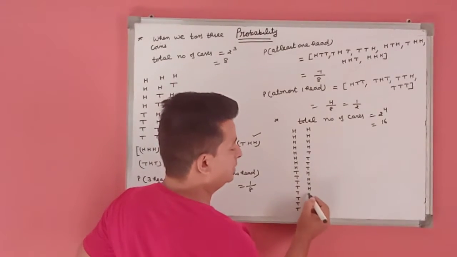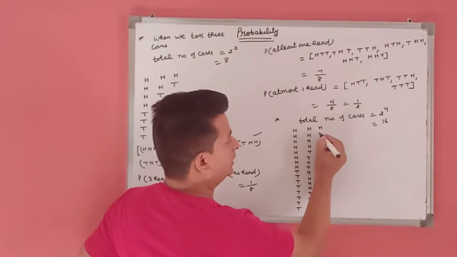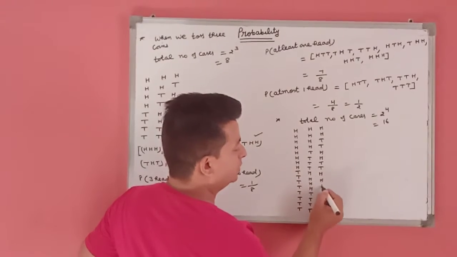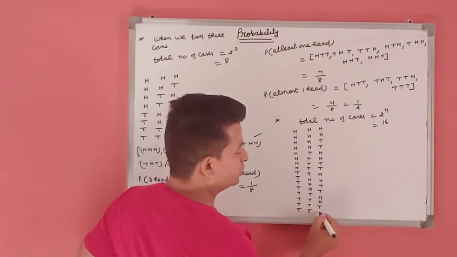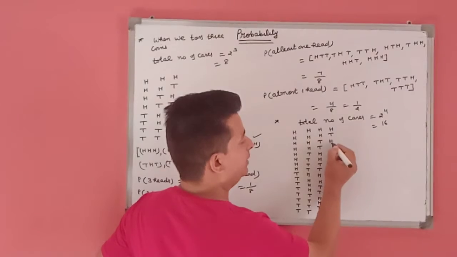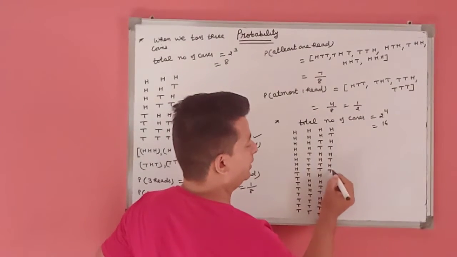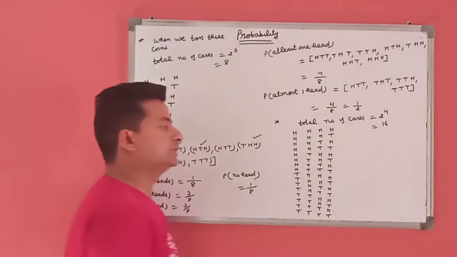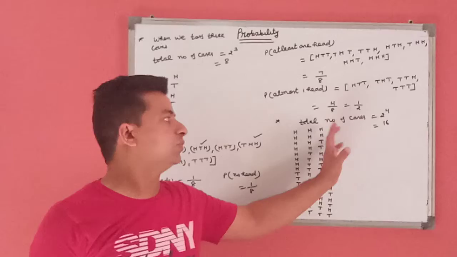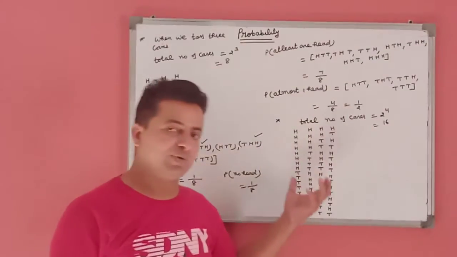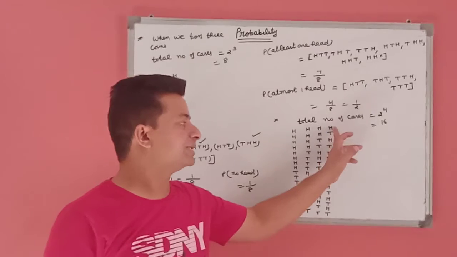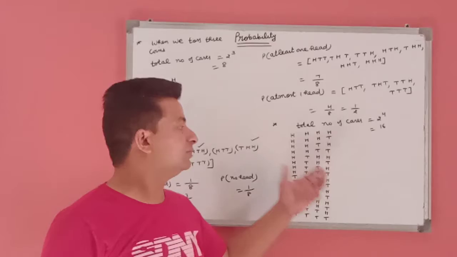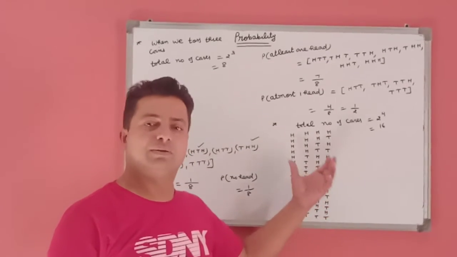Then 4 heads, 4 tails. Then 2 heads, 2 tails, and so on. Then we write 1 head, 1 tail, alternating. These are the 16 cases when we toss a coin 4 times. In this, when we find the probability of 4 heads, the favorable case is 1 and the total number of cases are 16. This means the probability is 1 by 16. And similarly for 3 heads, 2 heads, 1 head, and so on.